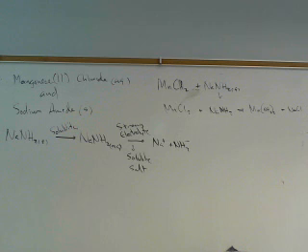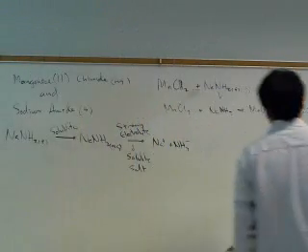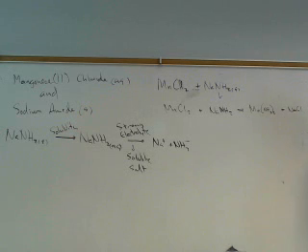Soluble or insoluble? Soluble. And so, why do you think that's insoluble? Amide's kind of a big ion, right?